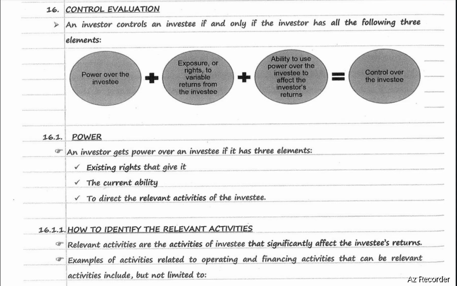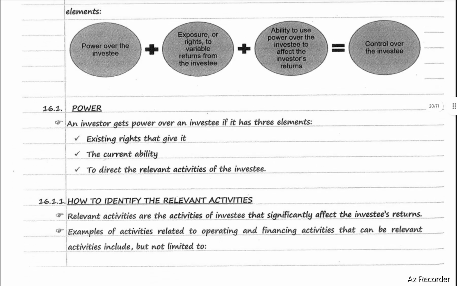Control evaluation. An investor controls an investee if and only if the investor has all the following three elements: power over the investee, exposure or rights to variable returns from the investee, and the ability to use power over the investee to affect the investor's return. The combination of these three gives control over the investee.